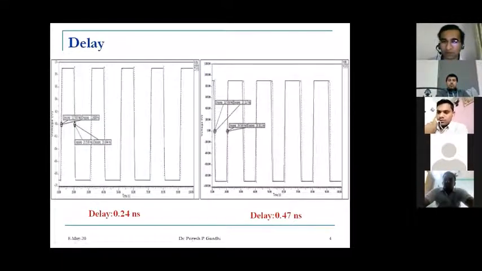Again, this is calculation of delay. How we are going to calculate the delay. So these are the crossing points that we have taken. As I have mentioned, propagation delay is TPHL plus TPLH divided by 2.